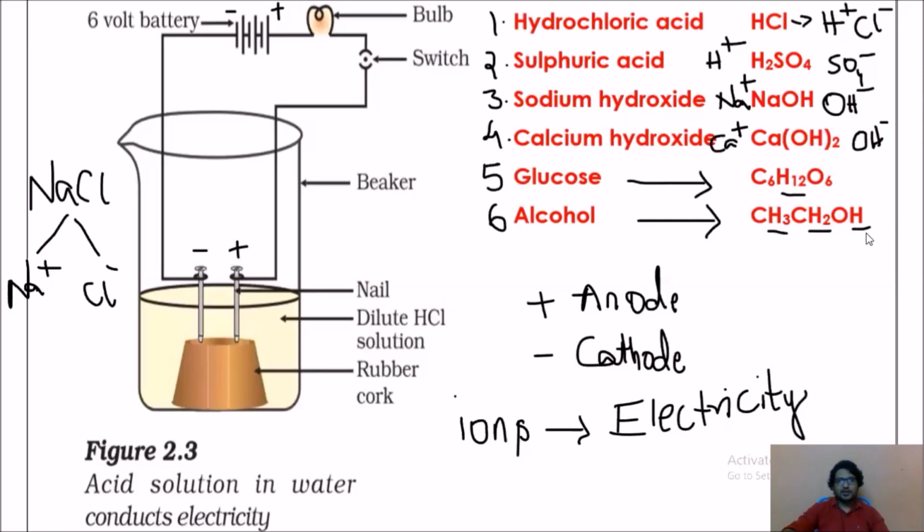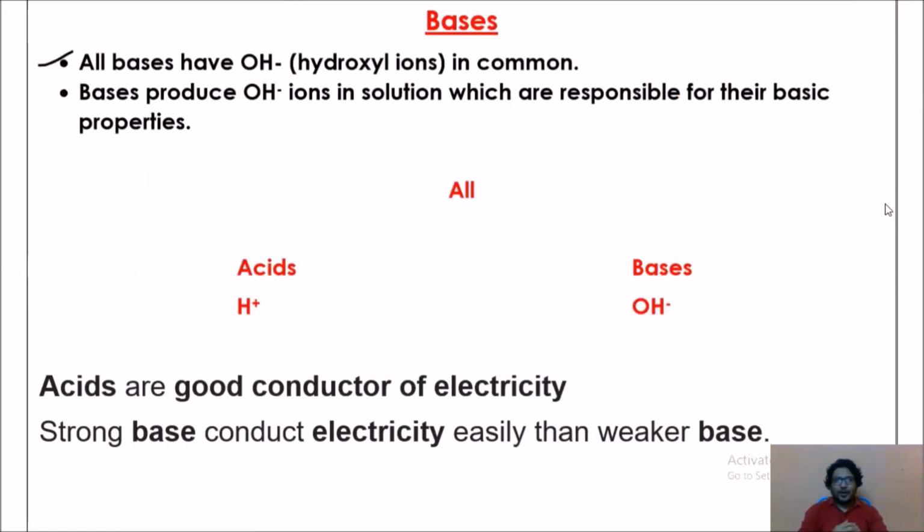Moving to the next concept. Till now we have discussed acids. Now coming to bases, we can observe these points. All bases have OH minus ions in common, and we have studied H plus ions are known as hydronium ions, while OH minus is known as hydroxyl ions. Second point, bases produce OH minus ions in solution, which are responsible for their basic properties. Take one beaker of water, add 1 or 2 pellets of base in that.